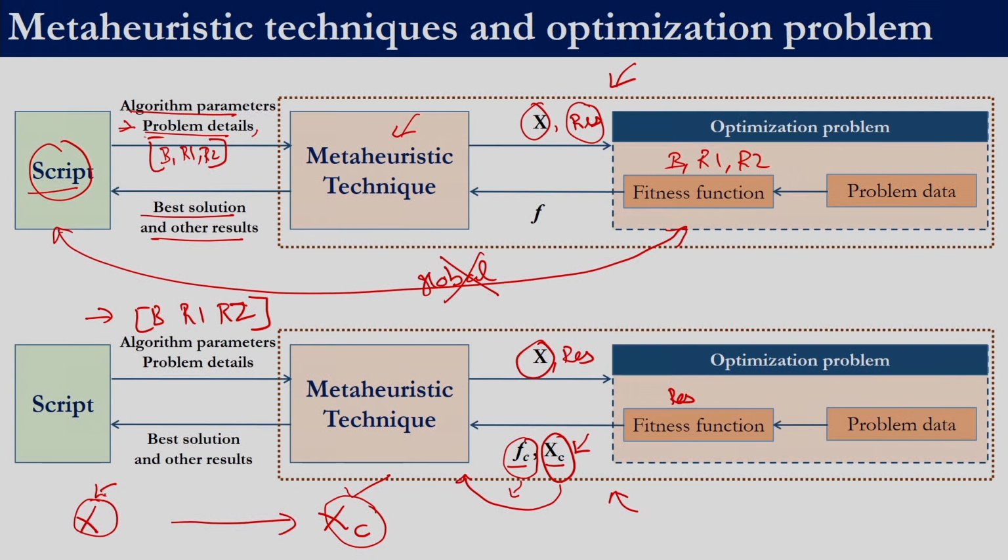So there is no need to calculate the fitness function of x itself, because we are anyway correcting the solution. Once we correct the solution, we can find out the penalty for that. In this case there won't be any violation with respect to domain constraint, but there may be violation with respect to raw material 1, raw material 2 and the budget constraint. So the penalty is to be calculated for the corrected solution, and then the fitness function is to be calculated for the corrected solution, because this is the solution which we are conveying back to the meta-heuristic technique, plus the penalty of the corrected solution. So this will be the fitness which we need to pass to the algorithm.